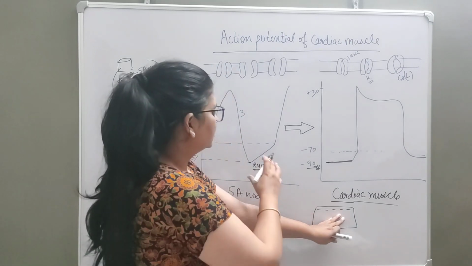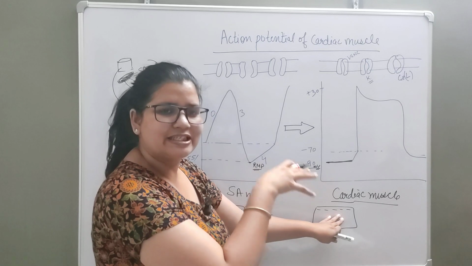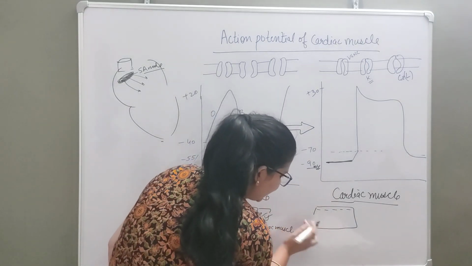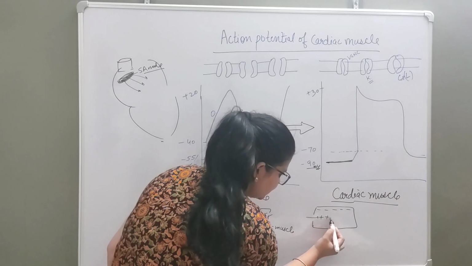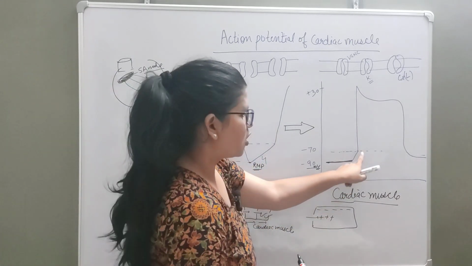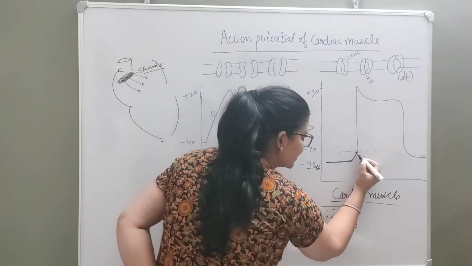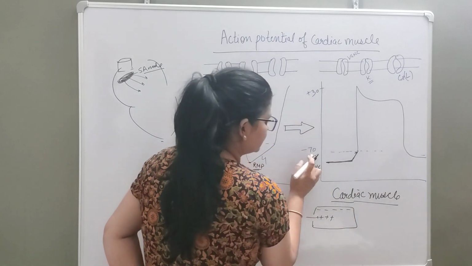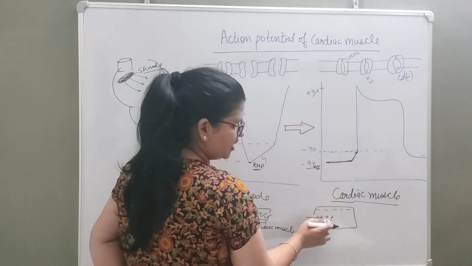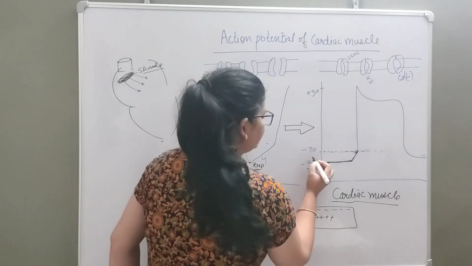Whenever the SA node fires and sends the impulse to the cell, some positive charge comes inside because of the gap junction, right? Whenever positive charge comes inside, if we plot this membrane potential change, obviously it will go toward less negative, like this. When it reaches minus 70 millivolt because of that positive influx, what is minus 70 millivolt?